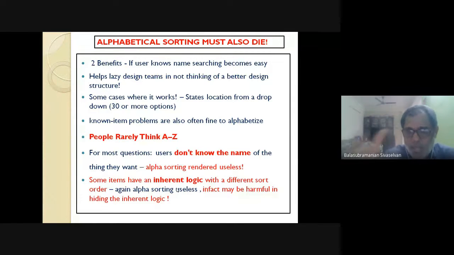So I hope people are getting it, right? Don't assume it as blindly rule out alphabetical sorting, not the case. In situations like states, right, where there is some inherent ordering in place, that is fine. Your typical alphabetical sorting there is fine.